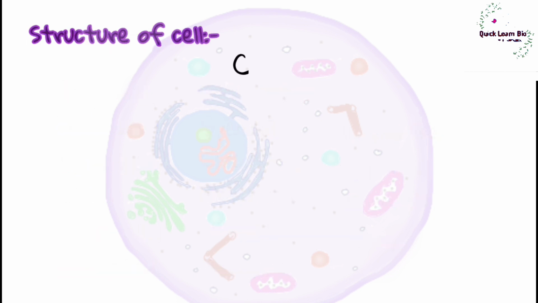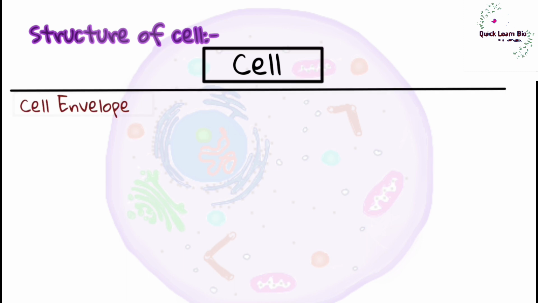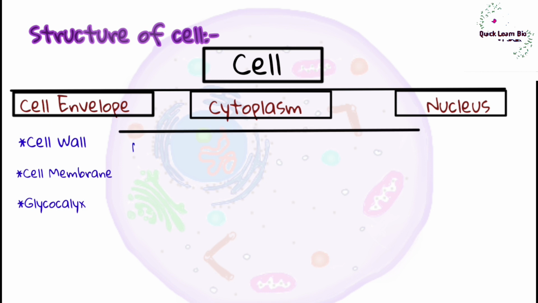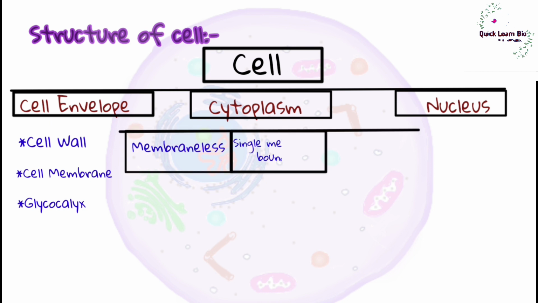Structure of the cell. A typical cell possesses three major elements: cell envelope, cytoplasm, and nucleus. The cell envelope is the outer covering of the cell. It contains the cell wall, cell membrane and glycocalyx. Cytoplasm is a semifluid matrix that occupies the interior of the cell between the nuclear region and the outer cell envelope. It consists of cell organelles which can be membraneless, single membrane bounded, or double membrane bounded.